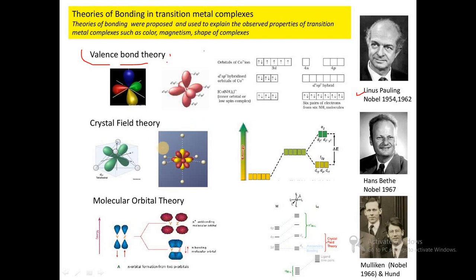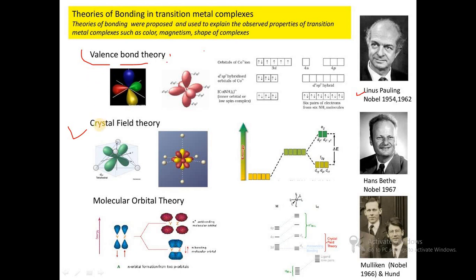Then in this year, or in this unit, we will see crystal field theory. Crystal field theory was discovered by the scientist Hans Bethe, who also received the Nobel Prize in 1967. Crystal field theory is the advancement of valence bond theory, because valence bond theory possesses some drawbacks.